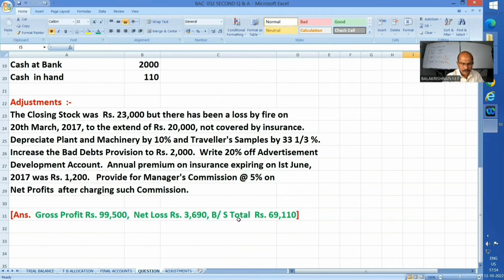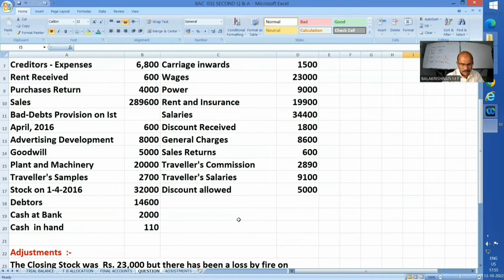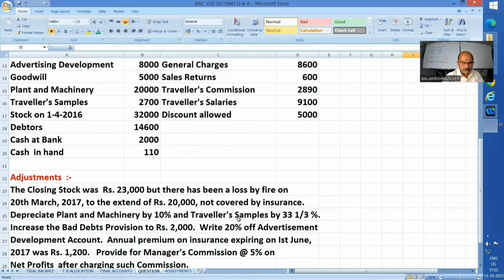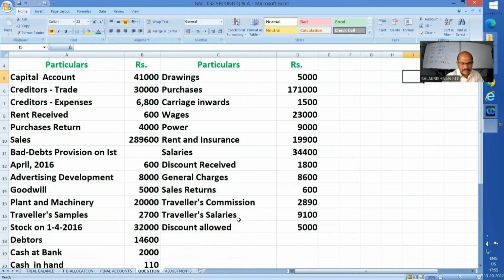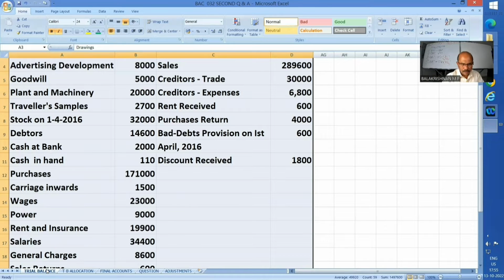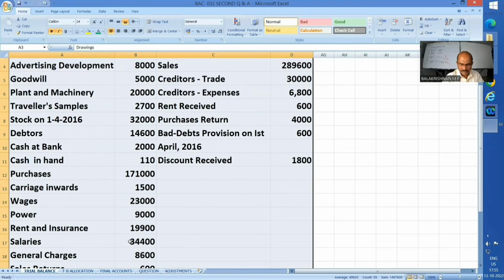I'm re-showing the question. This one. And the balance, this one. Followed by the adjustments. Well, you'll find that we have been given just a list of balances only. Trial balance as such is not given. Hence, let me prepare a trial balance. I have done it. And the thumb rule I have told you. List out all the assets and expenditures in the debit side and liabilities and income in the credit side. Okay, that's all.